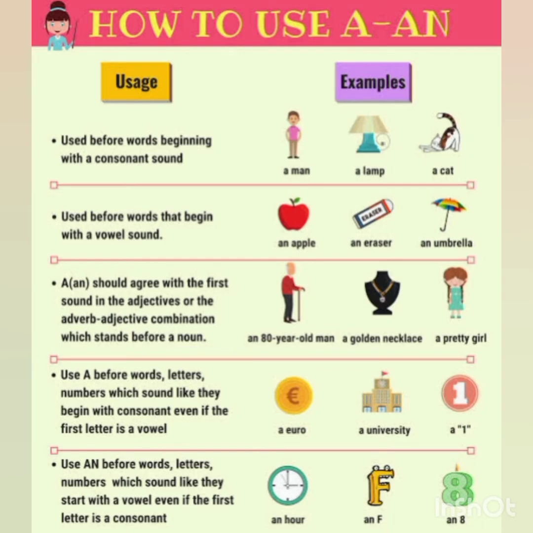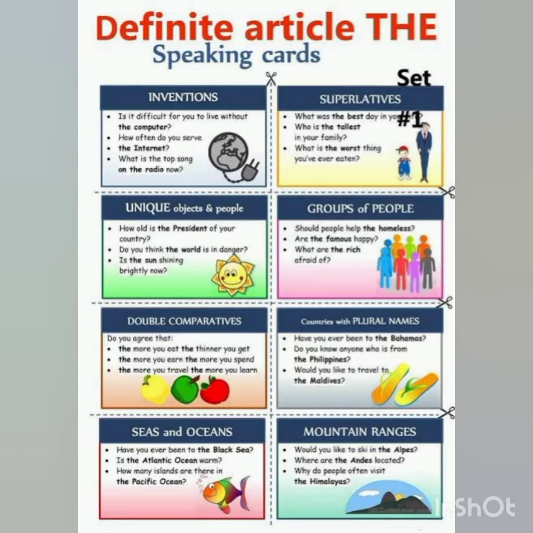We will see the. So the is used for inventions. If someone has invented something, you will use the before the invention. Then for uniqueness, for showing the uniqueness we use the. Then if a double comparative degree is there, at that time you will use the.